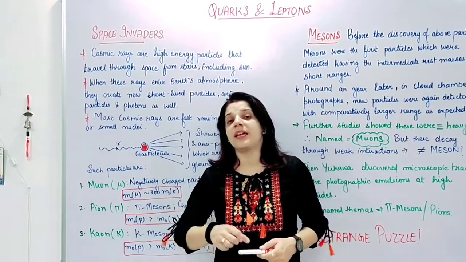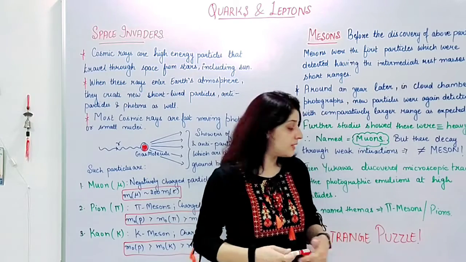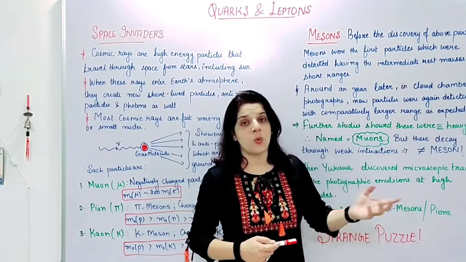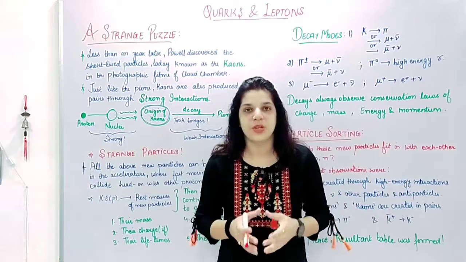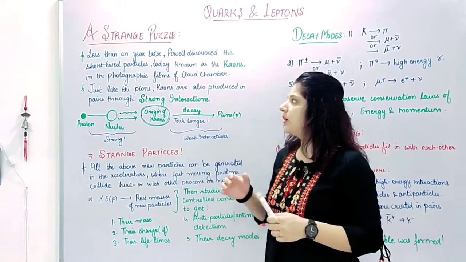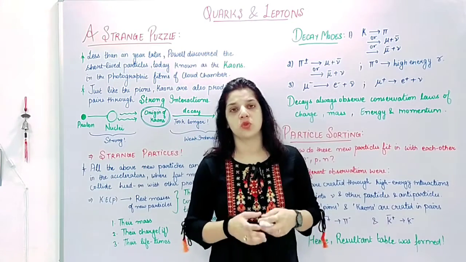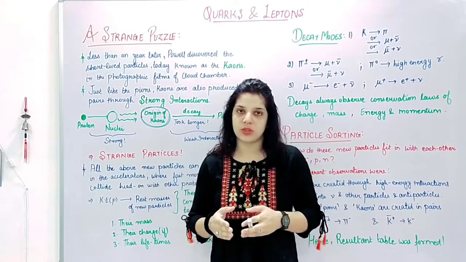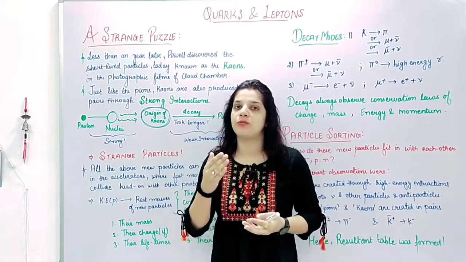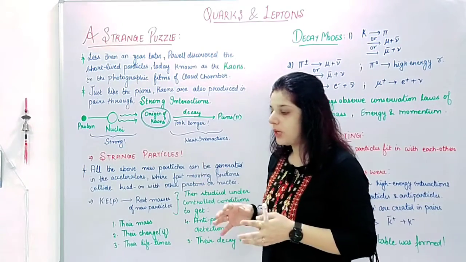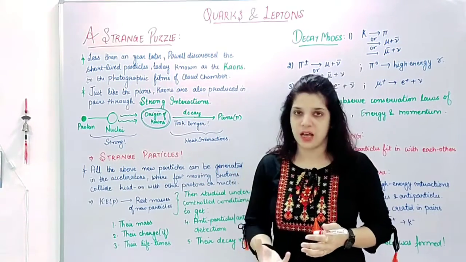But after that again there came a very strange puzzle. Now what is this puzzle? While this process of discovering new particles was going on, after the discovery of muons and pions, the only particle left was kaons.